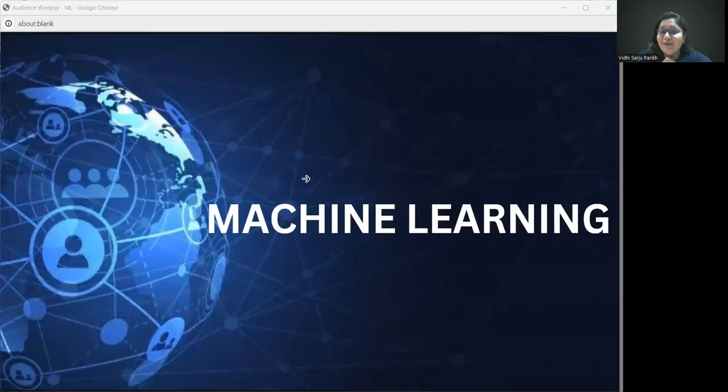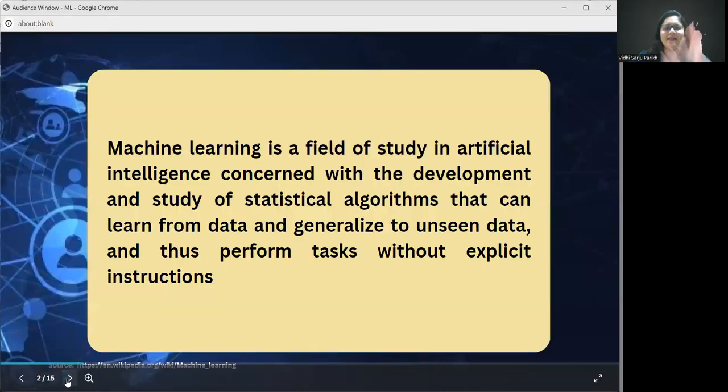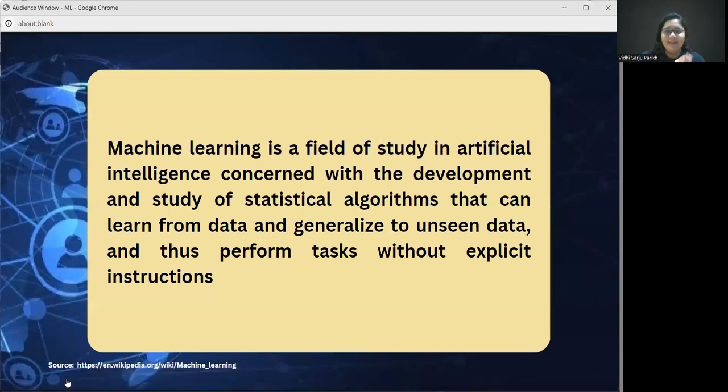Okay, so we are going to go through what exactly is machine learning. As per definition, machine learning is a field of study in artificial intelligence concerned with the development and study of statistical algorithms that can learn from data and generalize to unseen data and thus perform tasks without explicit instructions. I will put it very simply for you. Machine learning is literally just coined between machine and learning, which simply stands for making the machines learn.